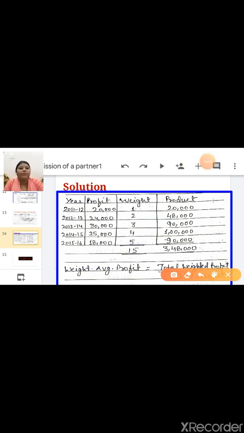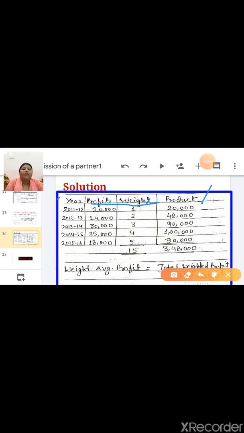First column year, second column profit, third column weight and fourth column product. So first column year, second column profit and third column weight. These 3 columns are given in the question. You can write down accordingly. After that the last column is product. Product means you have to multiply the second column with the third column. It means profit multiplied by weight.